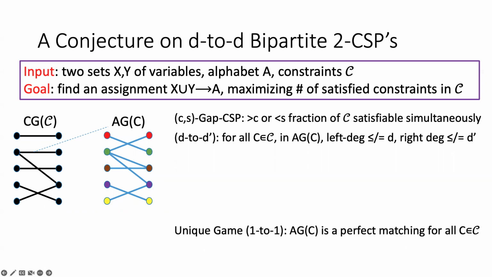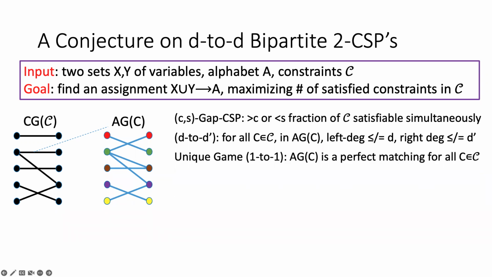The most famous setting is the unique games setting, which is essentially one-to-one games. In other words, for every constraint, the assignment graph corresponding to this constraint is a perfect matching.